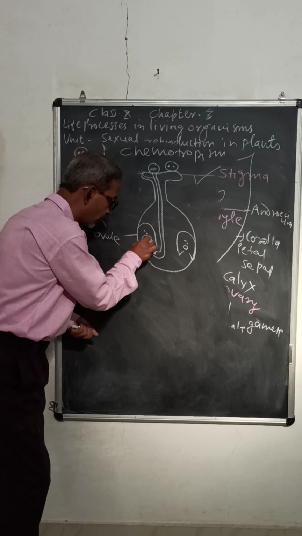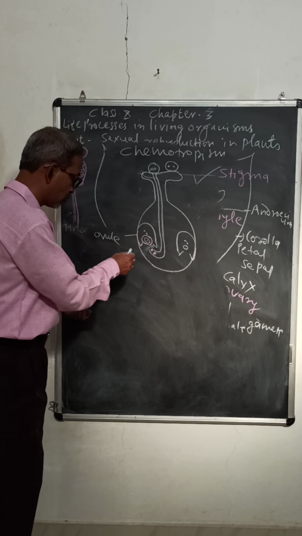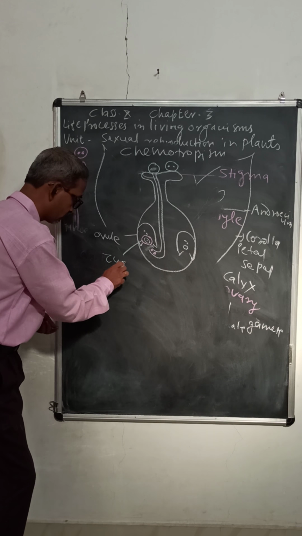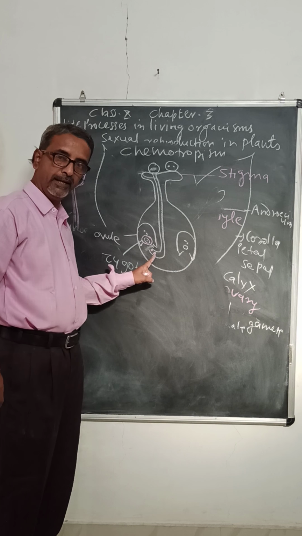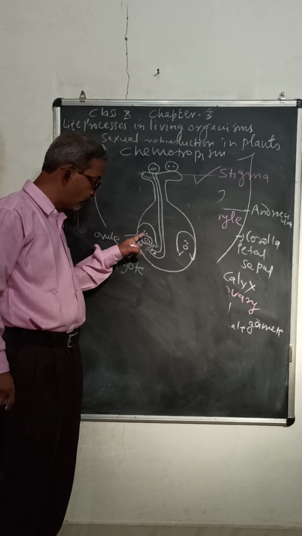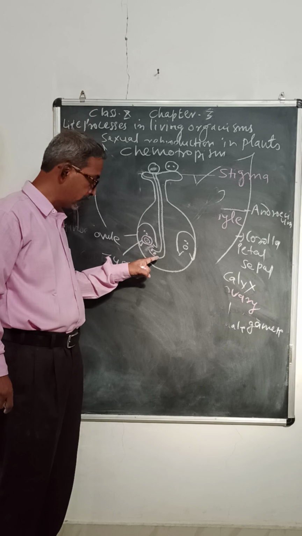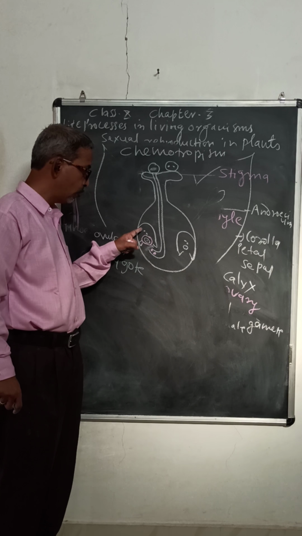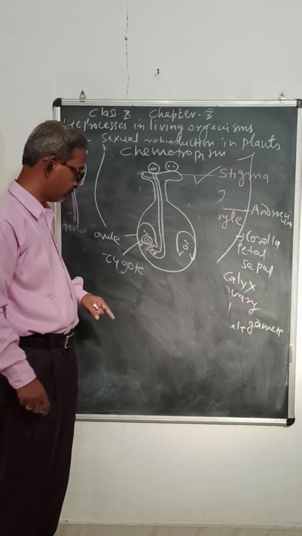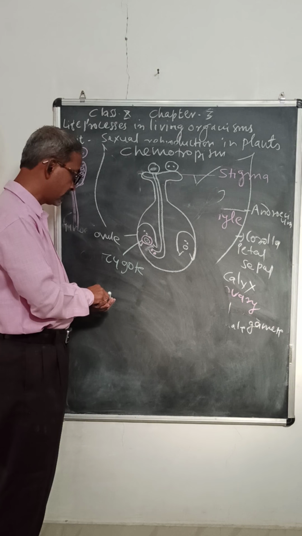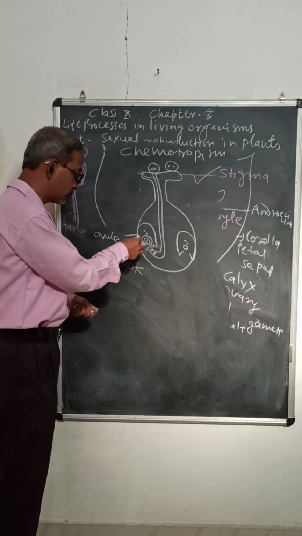Here a diploid zygote is formed. And the other male gamete unites with the two polar nuclei. The union of the other male gamete with two polar nuclei forms endosperm. So this union results in the formation of endosperm.